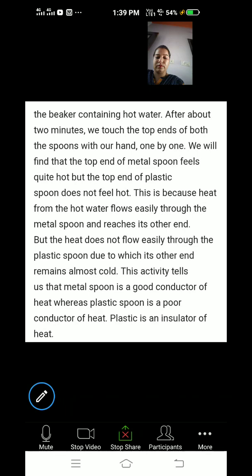This is because heat from hot water flows easily through the metal spoon and reaches the other end. But the heat does not flow easily through the plastic spoon, due to which the other end of the plastic spoon remains cold. This activity tells us the metal spoon is a good conductor of heat, whereas the plastic spoon is